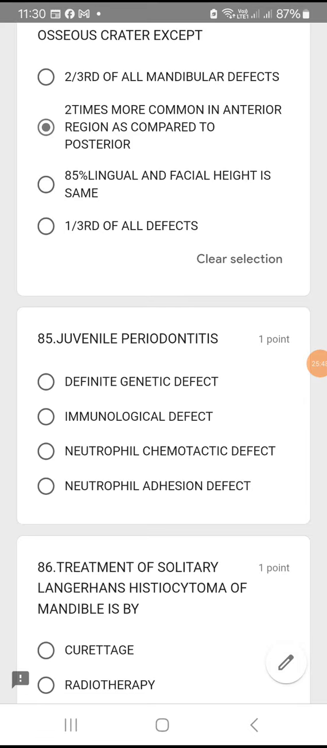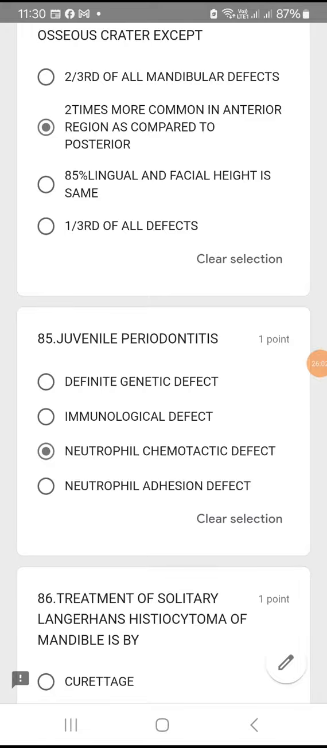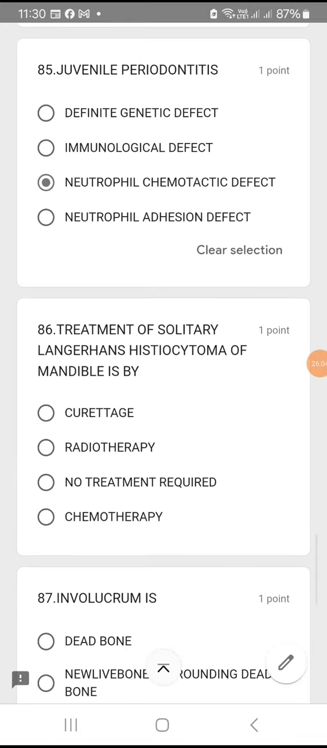Question number 85. Juvenile periodontitis. Juvenile periodontitis is a defect connected to neutrophils. Whether it is a neutrophil chemotactic defect or a neutrophil adhesion defect, it is a neutrophil chemotactic defect. Option C is the right answer. Juvenile periodontitis is a neutrophil chemotactic defect.